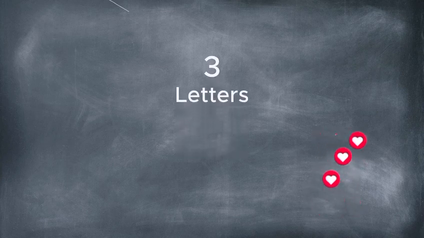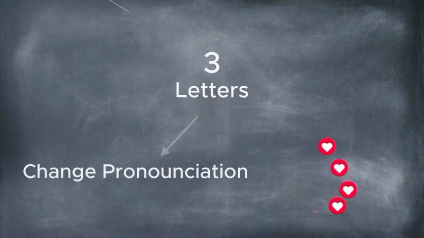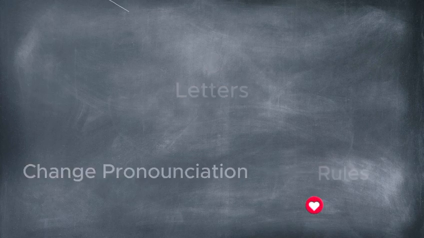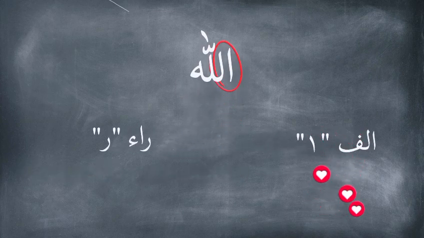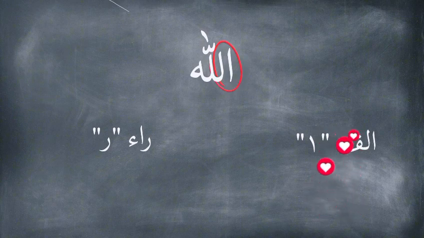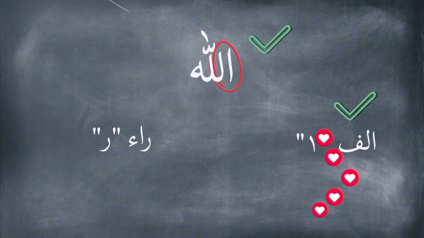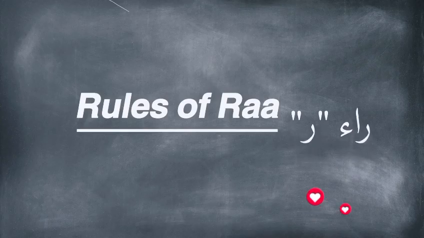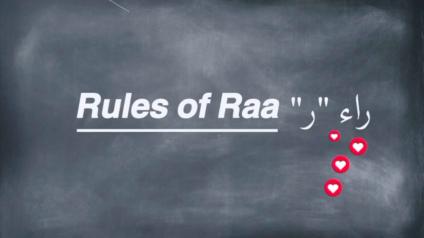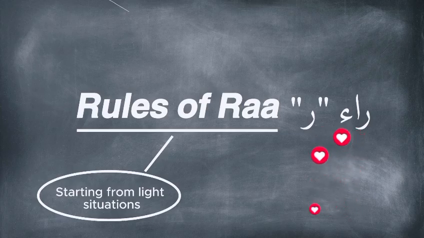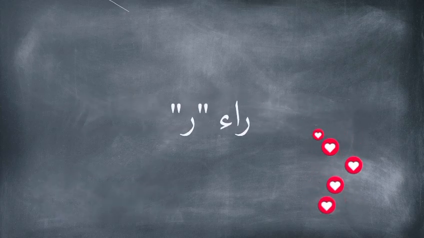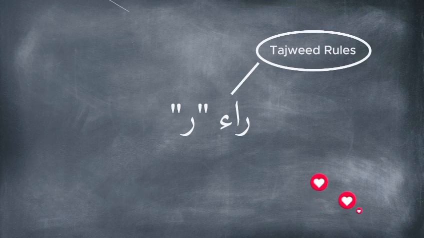correctly. As explained earlier, there are 3 letters in the Quran that change their pronunciation based on rules: the lam of the word Allah, Alif, and Ra. The rules of the lam of the word Allah and Alif have already been discussed. Now, it is time to understand the rules of Ra, starting with the situations in which it is pronounced lightly. Ra is not pronounced by guesswork. It follows clear Tajweed rules.